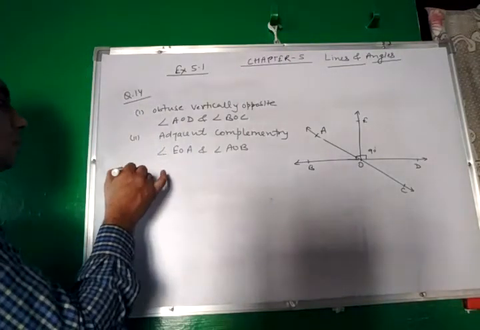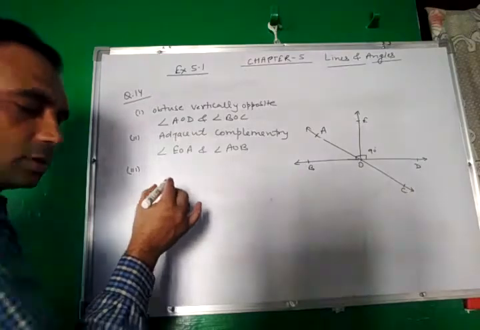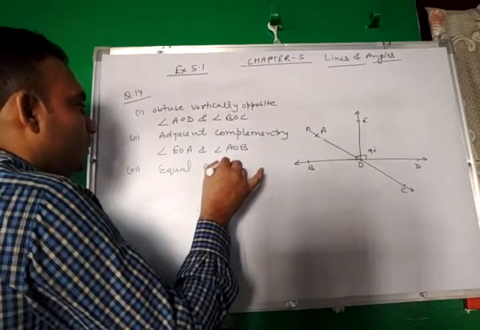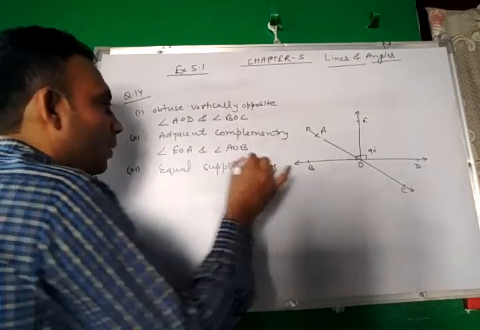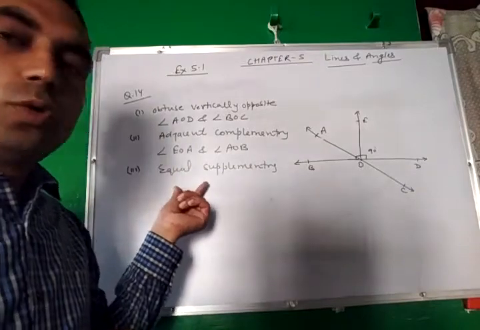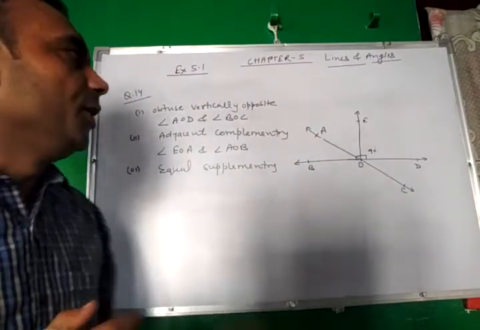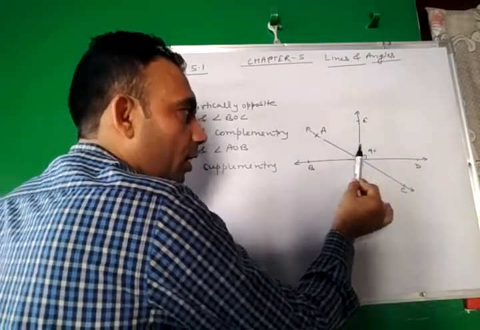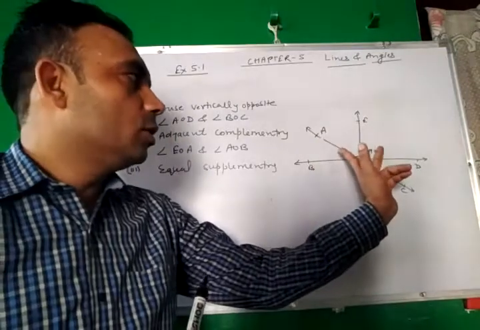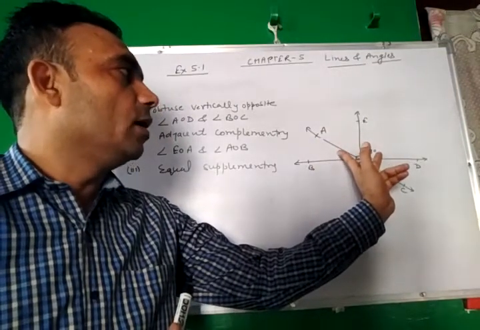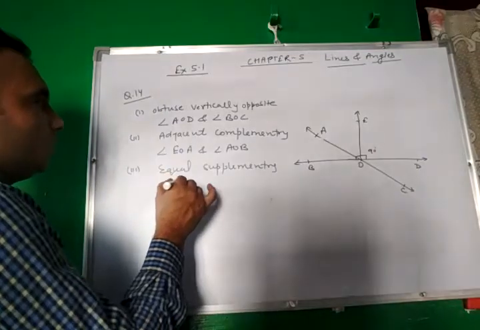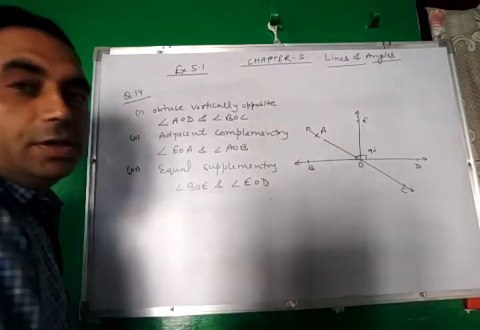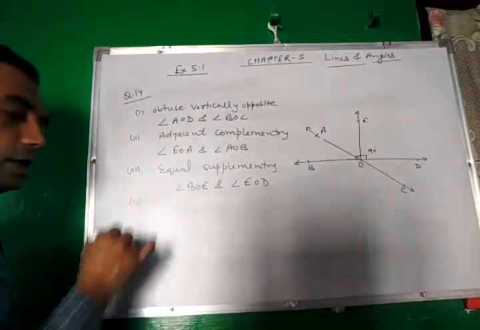Third one, equal and supplementary angles. Supplementary implies whose sum is 180 and both should be equal, so each will be 90 degree. So angle BOE and EOD: this is 90, this is 90, the sum is 180, so these are equal and supplementary. So angle BOE and angle EOD are equal and supplementary angles.